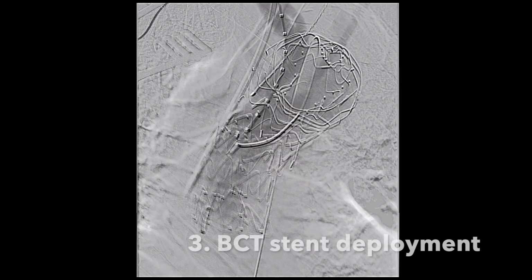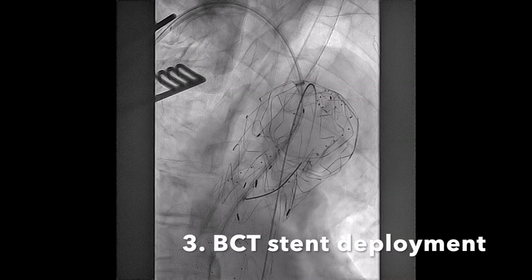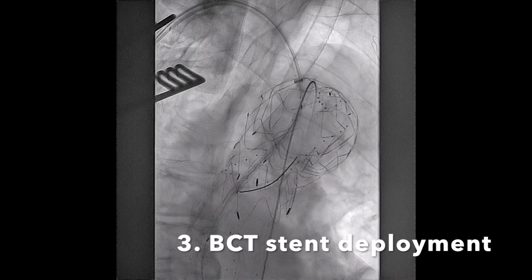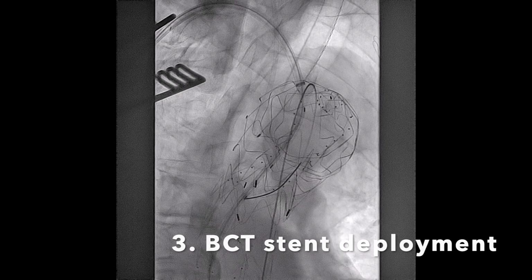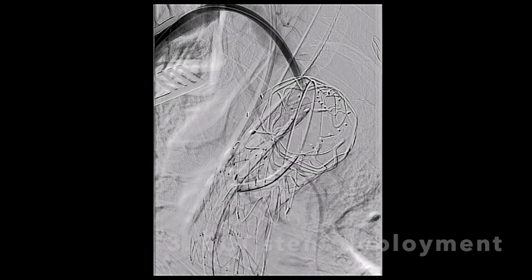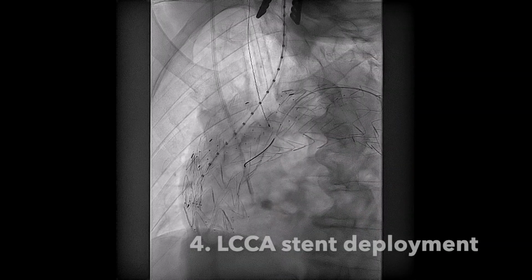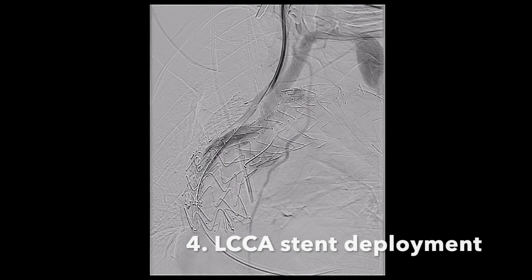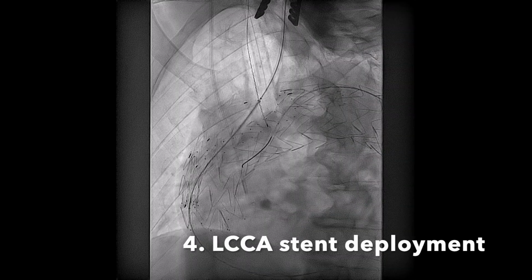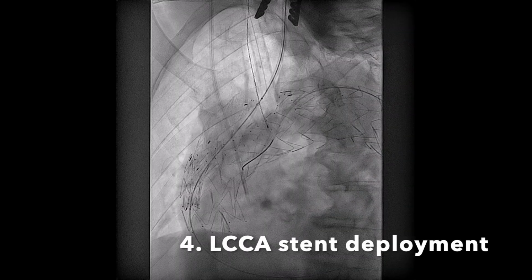The brachiocephalic trunk stent graft was then de-aired and deployed. After an aortic arch and left common carotid artery angiography, the left carotid artery stent was de-aired and deployed.